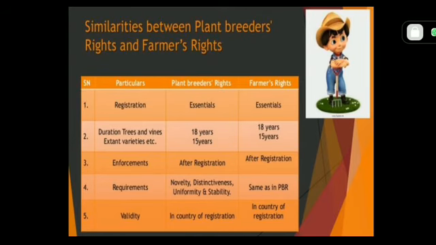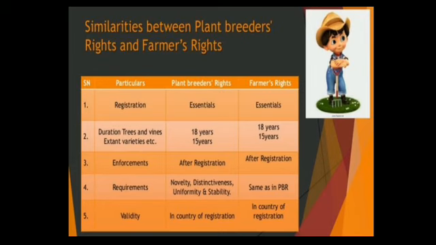Now the third one is enforcement. In plant breeders' rights, the enforcement process will be considered after registration, and in the farmers' rights case also after registration. It means they are similar. In the fourth one, requirements, for plant breeders' rights: novelty, distinctiveness, uniformity and stability.